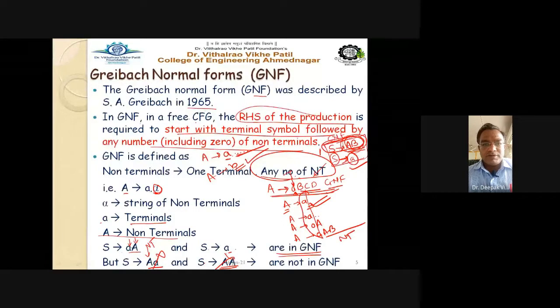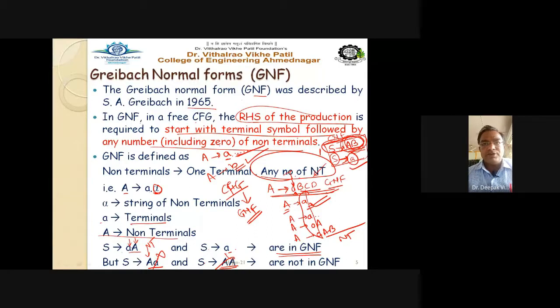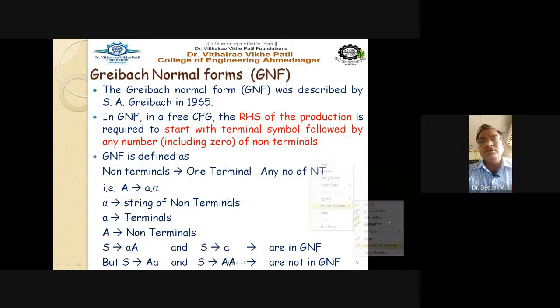So our discussion is that a grammar, a context free grammar, is given to us, and we need to convert this CFG into GNF format. All the rules in that context free grammar must be in this particular format, means on the right hand side it must start with a single terminal and any number of non-terminals. That we have to perform here. So let us see the rules of conversion.